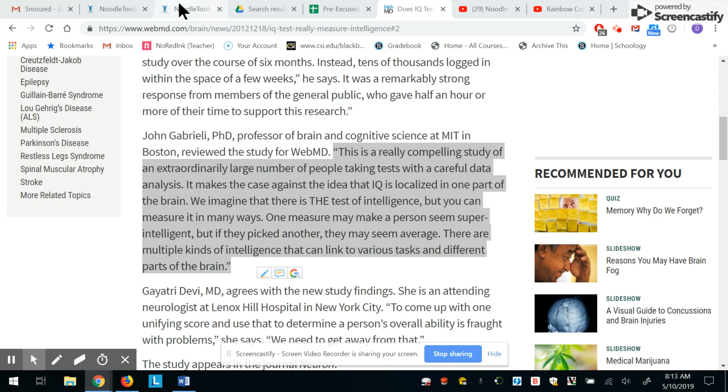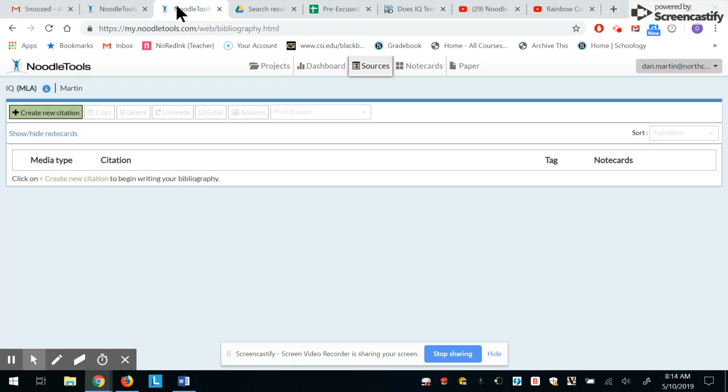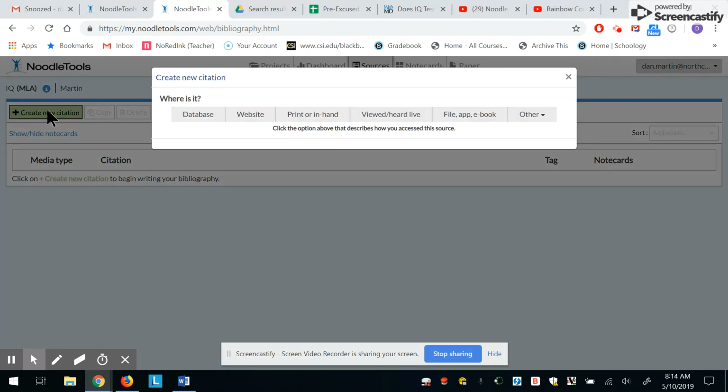So when I come back over here to the NoodleTools tab, I am on my sources tab across the top. This is that middle tab. And I want to create a new citation. I hate the fact that NoodleTools uses the word citation for this. It's a source. It's not a citation. It's not a citation until they actually use it in the paper, but we'll live with that. So we're going to create a new citation.